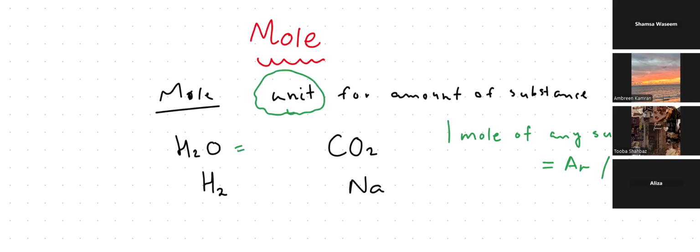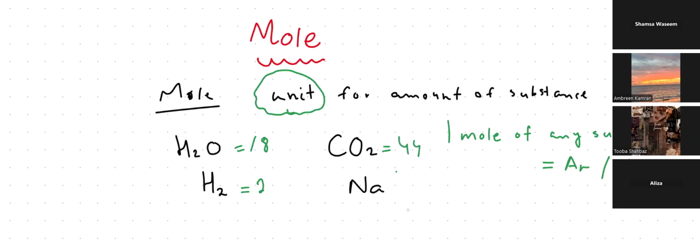This is 1 mole of hydrogen, that's going to be equivalent to 2 because Ar of hydrogen is 1, so 1 into 2 is 2. This is 1 mole of carbon dioxide, it's a compound, so that's equivalent to its relative molecular mass, that is 44, which we calculated in the last class. This is 1 mole of sodium, so it's equivalent to relative atomic mass, that is 23.